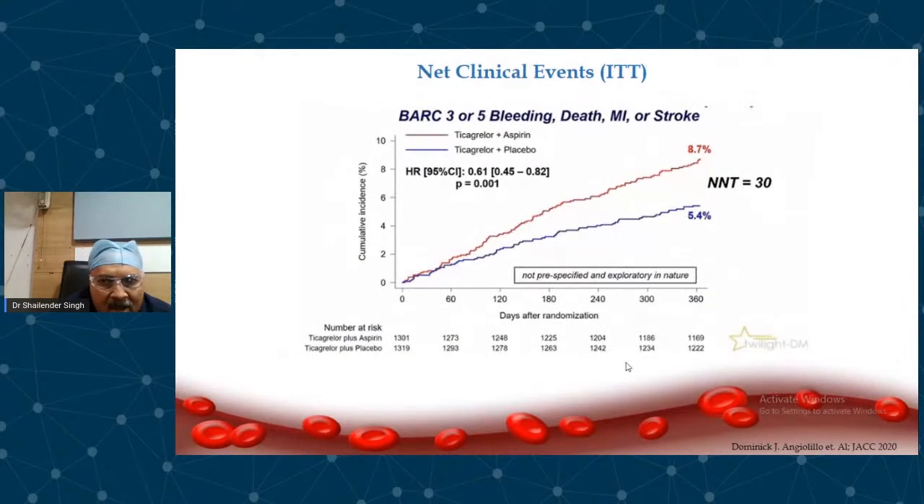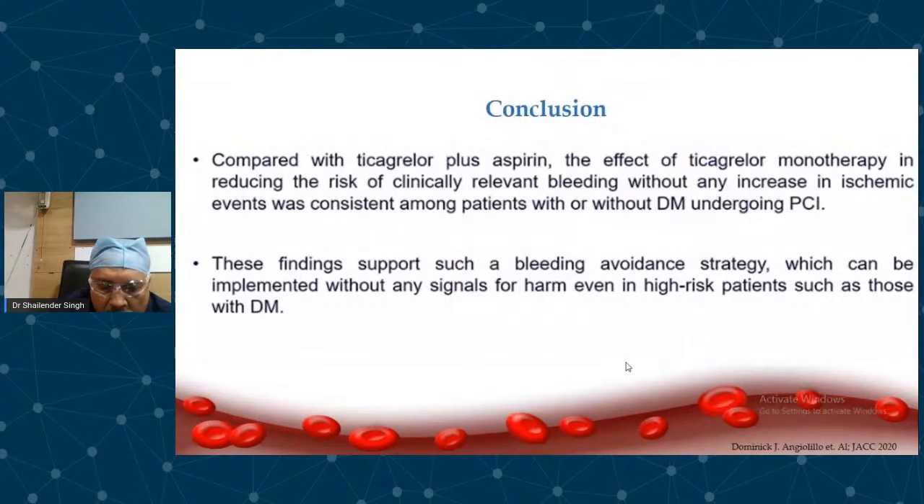And what happened in them? You can see the bleeding, death, MI, and stroke reduced to 5.4 from 8.7. So even in these patients, when you give just ticagrelor monotherapy after 3 months of DAPT, it reduced risk to the patient without increasing the ischemic events. So this is a good trial that showed that even in high-risk patients, ticagrelor monotherapy is as safe as dual antiplatelet therapy as far as ischemic risk is concerned, and bleeding risk is much lower. So that was the conclusion.